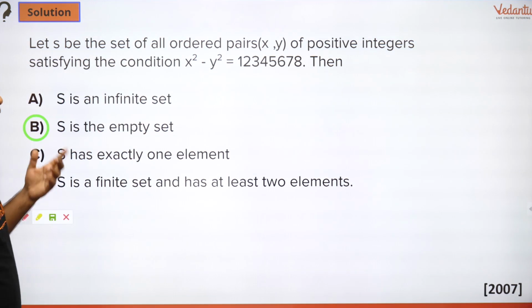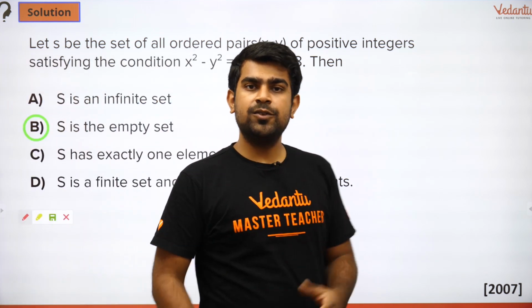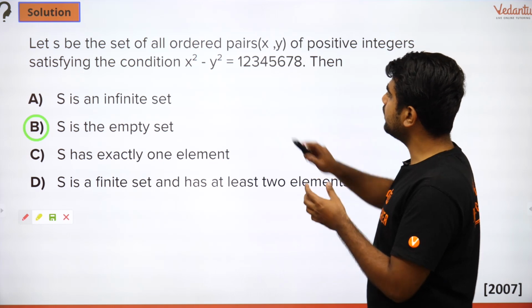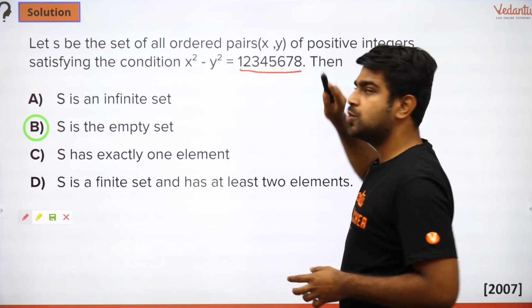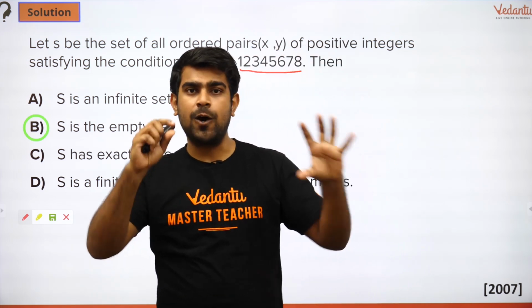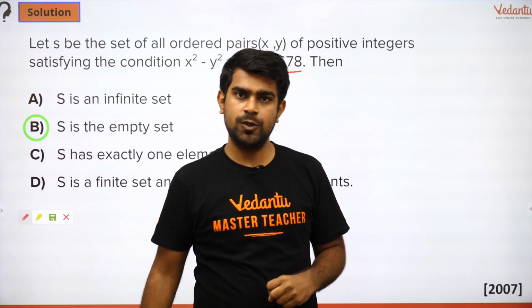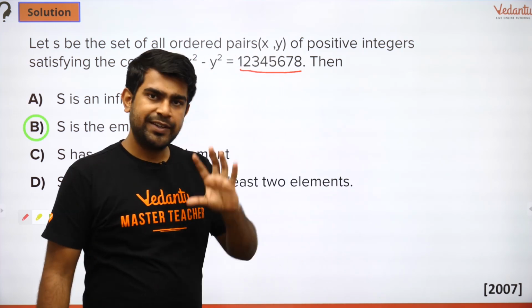Now guys, there are a few observations which you have to understand. So here, if you see the right hand side, you have an even number, right? You have an even number. Now, if x and y are even and odd, if I subtract them, can I get an even number? Of course not. Okay, of course not. Are you guys able to follow?